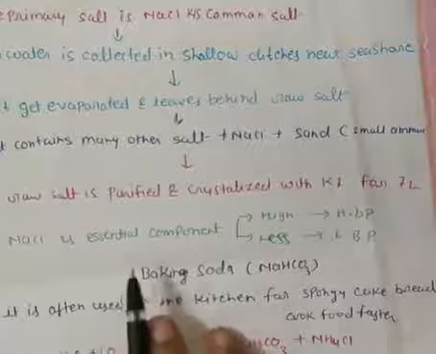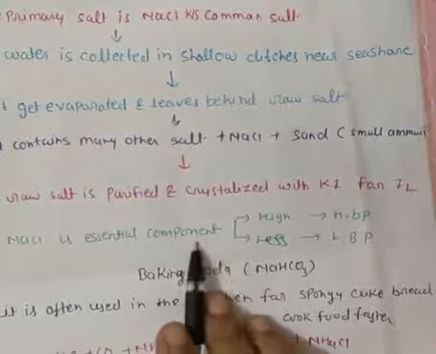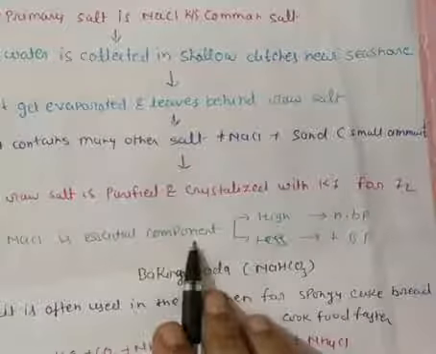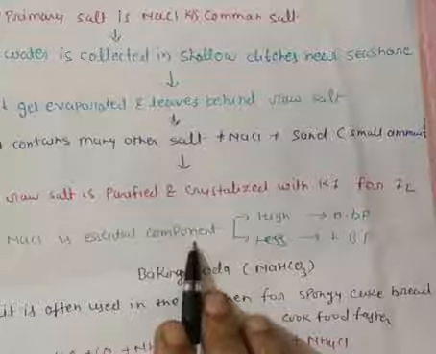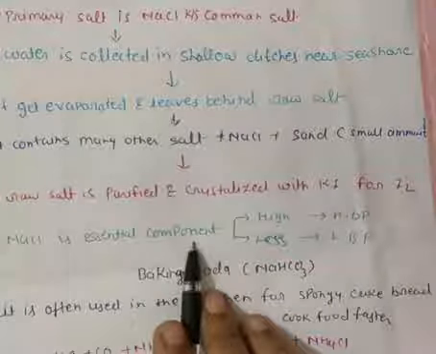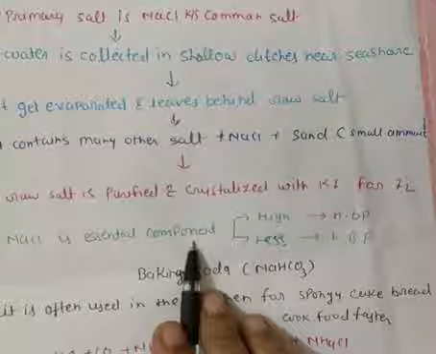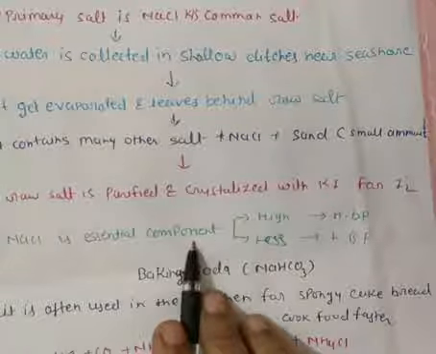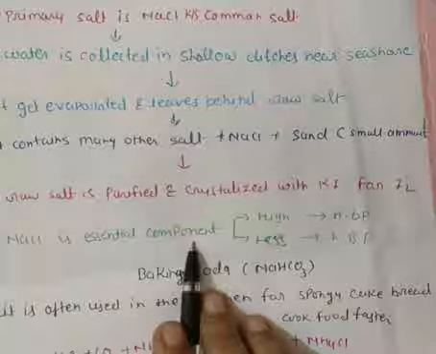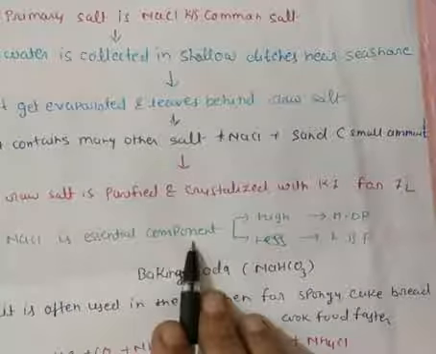NaCl is an essential component of our daily life. Without sodium chloride, or without salt, we cannot survive. But to take NaCl, there are some restrictions or precautions.